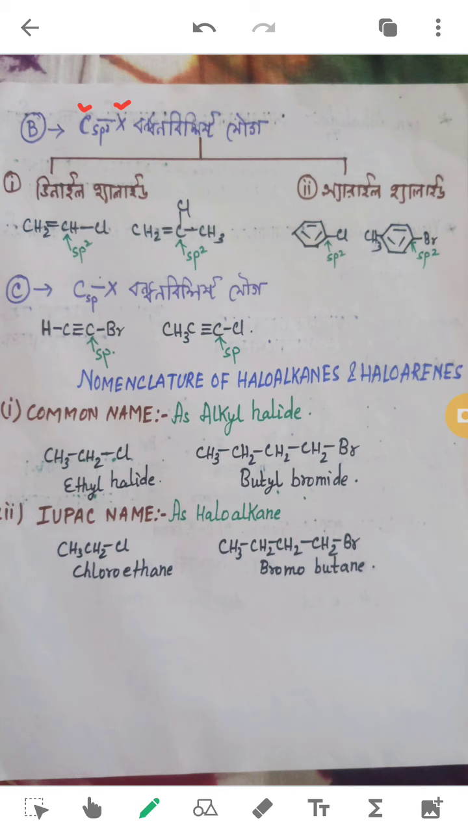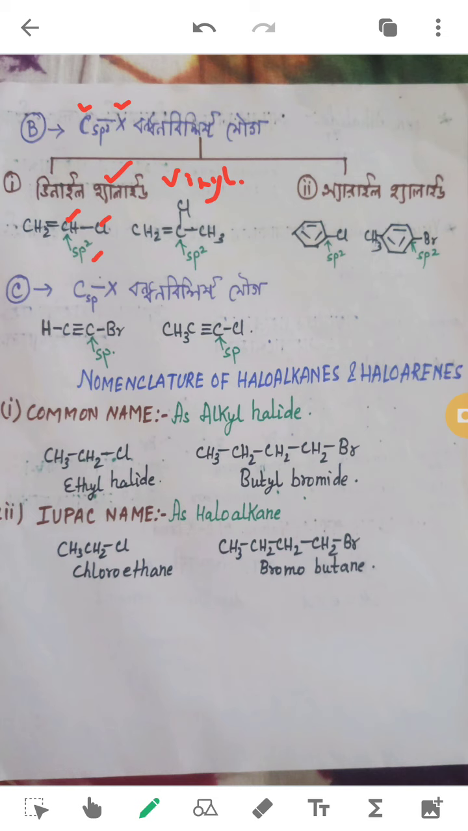So this again has two classifications. One is vinyl halide, the other one is aryl halide. In case of vinyl halide, what we will be seeing is the halo group is attached to the sp2 hybridized carbon. As you can see here, this halo group is attached to the doubly bonded carbon directly. And doubly bonded carbon means this carbon is an sp2 hybridized carbon. So this halide becomes vinyl halide.